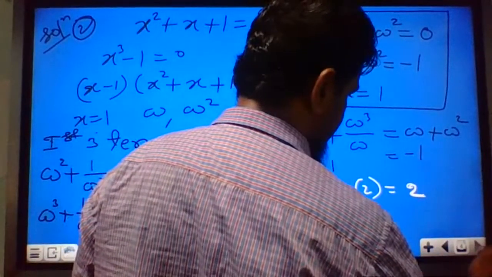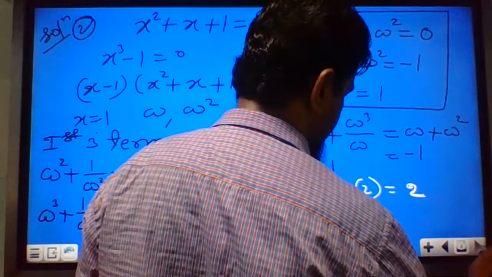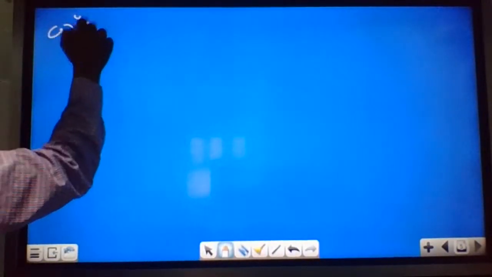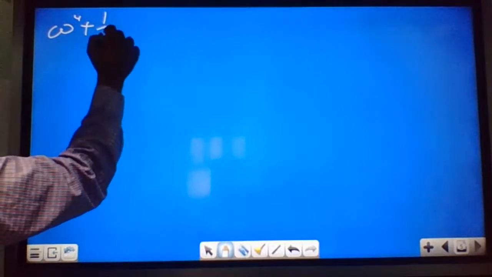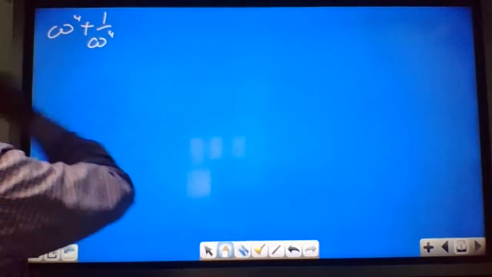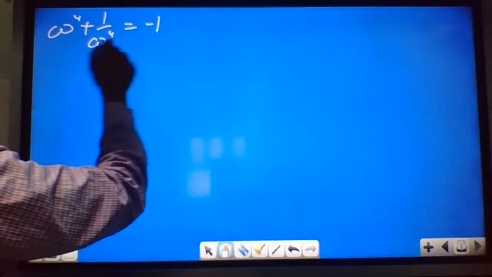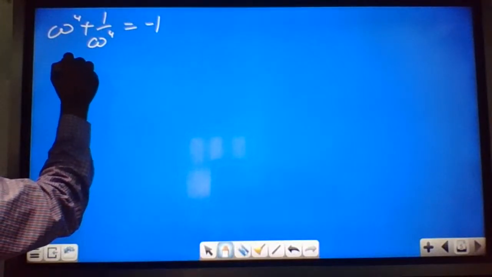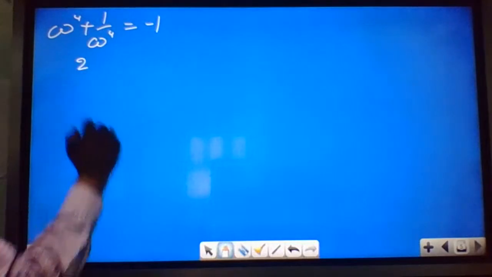Similarly, if you multiply the next three terms, you will get 2. The next three terms are omega power 4 plus 1 by omega power 4. If you solve this, again you will get minus 1. Similarly, minus 1 and 2. So like that you are getting 2 each time.